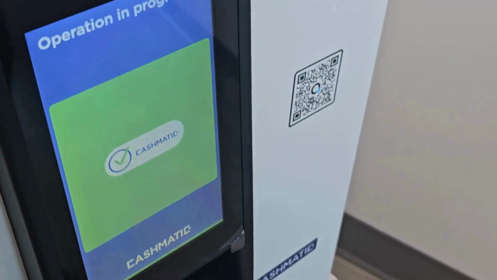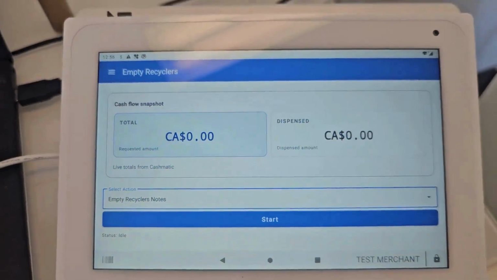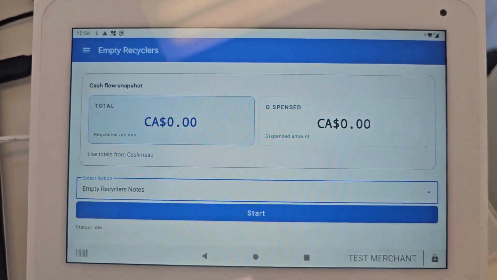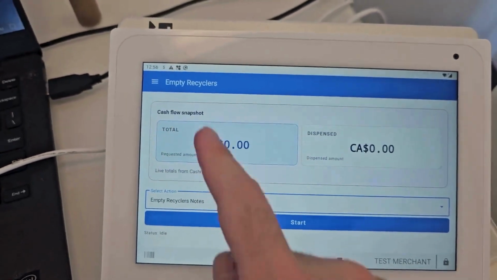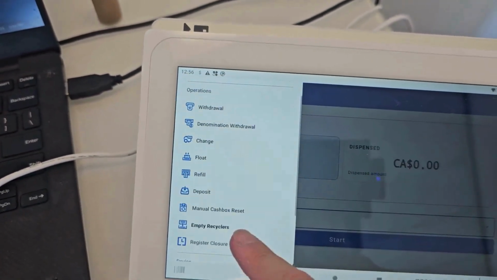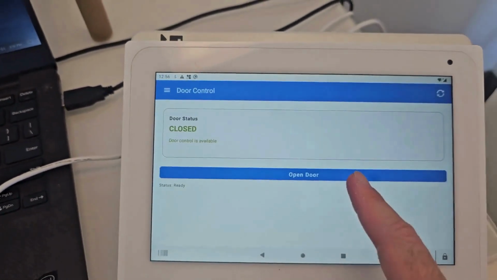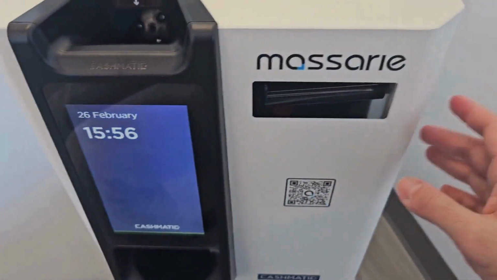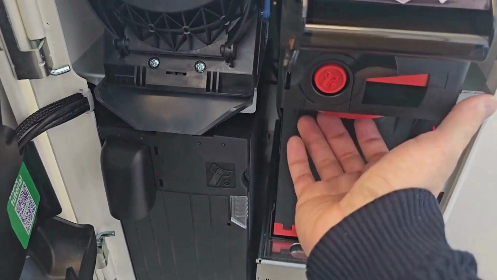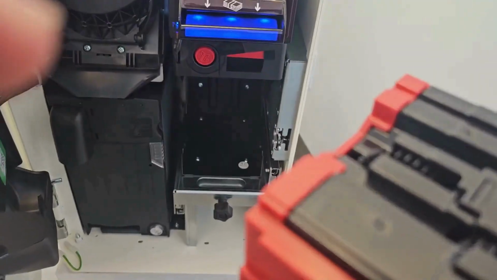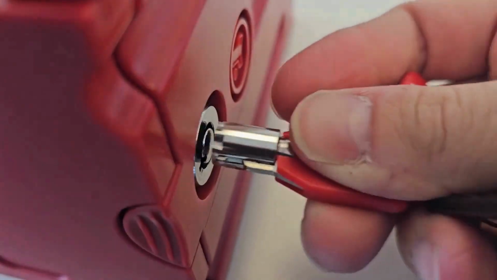Once it's done, you will see it's 0 now, and then when you go back, you can go to door control, open door, and when you take out your cash box and open it, the funds were transmitted to the cash box. This is what was in the recycler.